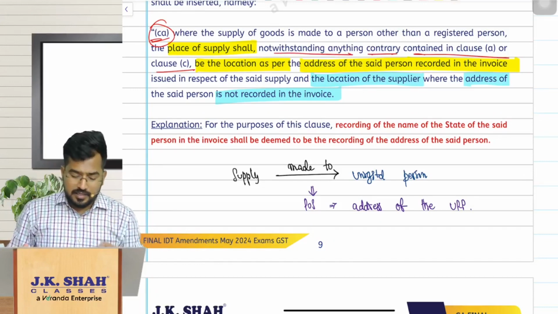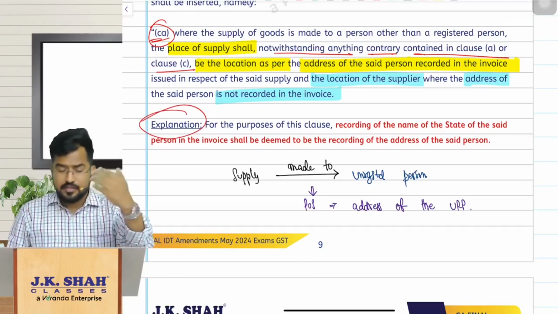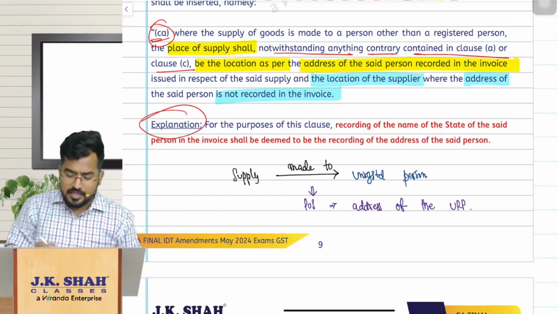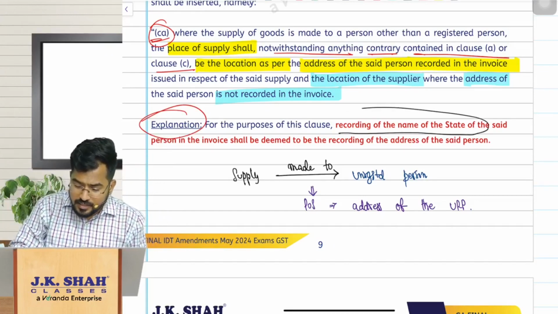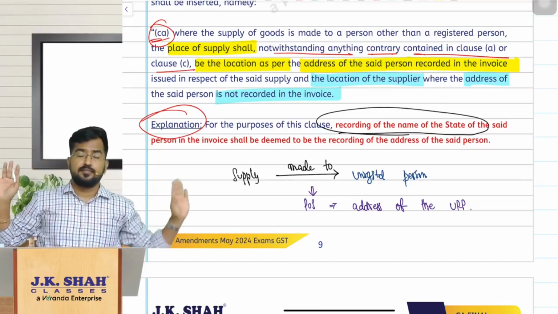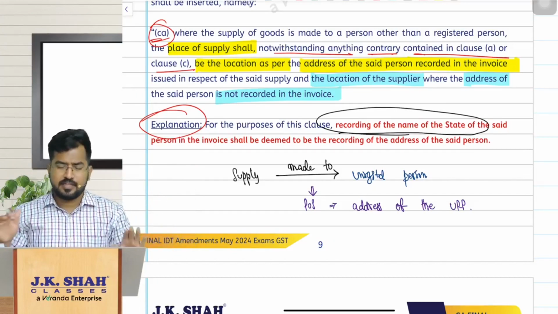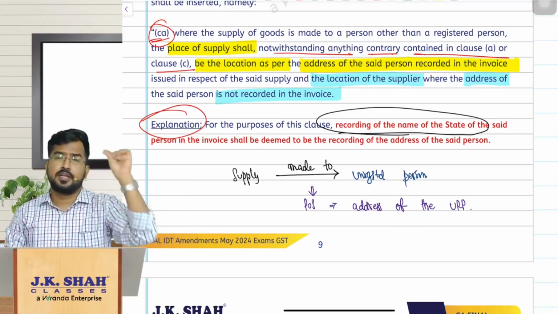And here, one more interesting explanation is about the address of the recipient recorded in the invoice. That means, simple, relax, just recording the name of the state of that recipient is also more than sufficient. That means in Hyderabad, when I purchase a mobile phone, they need not record like, sir, in Chennai, what is your address, so and so street, so and so area, so and so pin code.